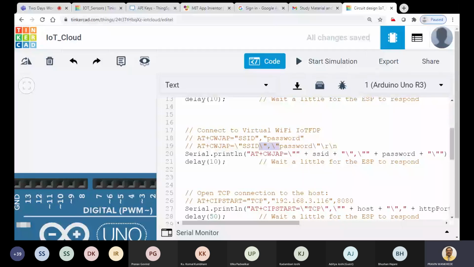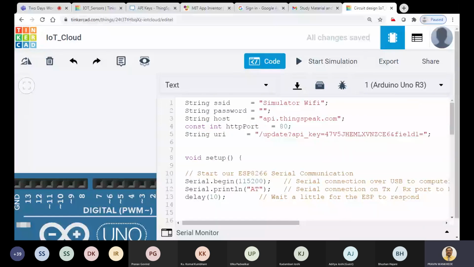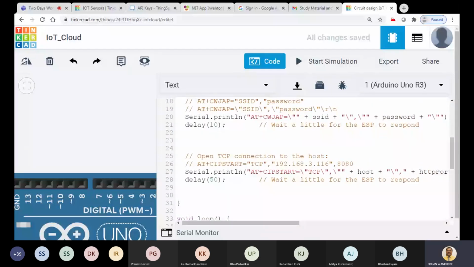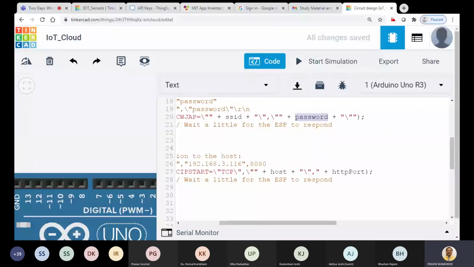Then again there is a password, so we have added the plus here, and the password we have already noted here, that it is blank. So this is the password, and then what remains here is this backslash and double quotation.